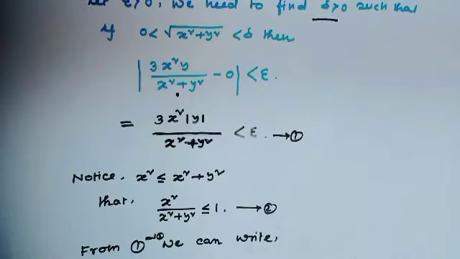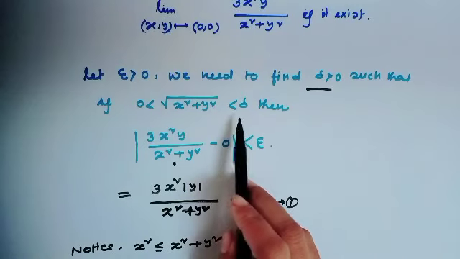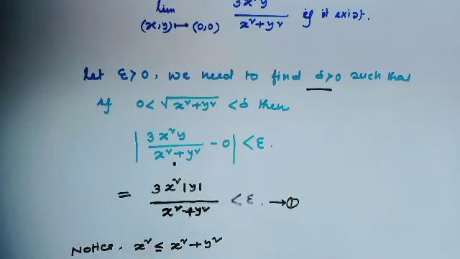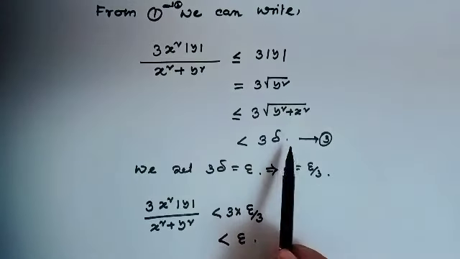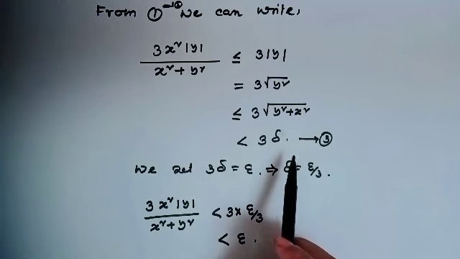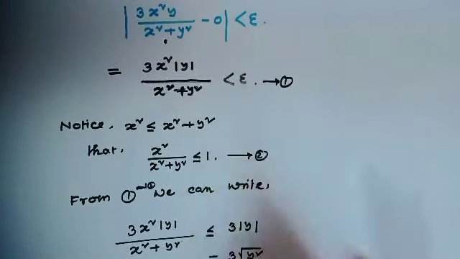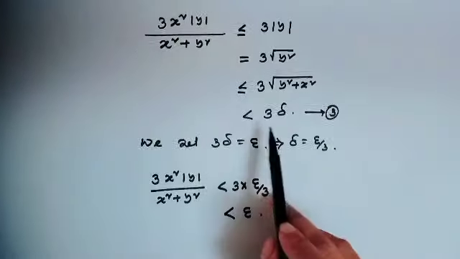And from the definition of limit, this is less than delta, that means we can write this is less than 3 delta. But by definition, this is less than epsilon, but we get 3 delta.